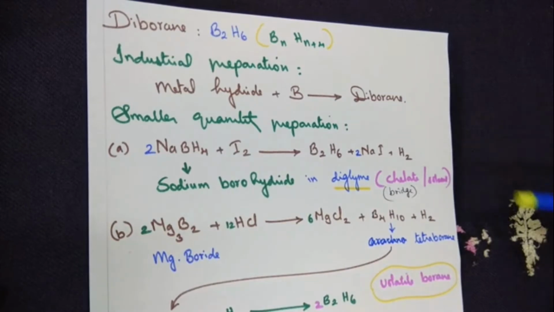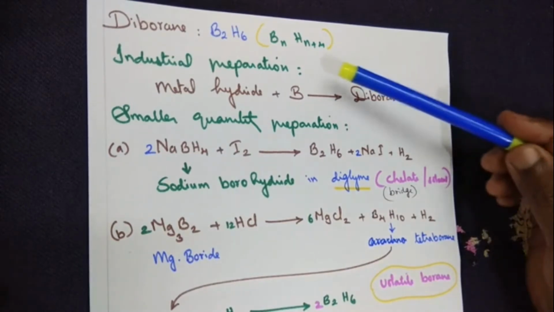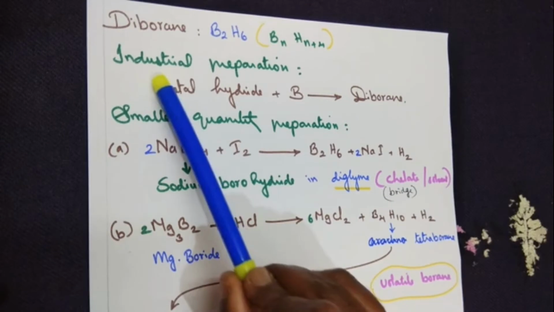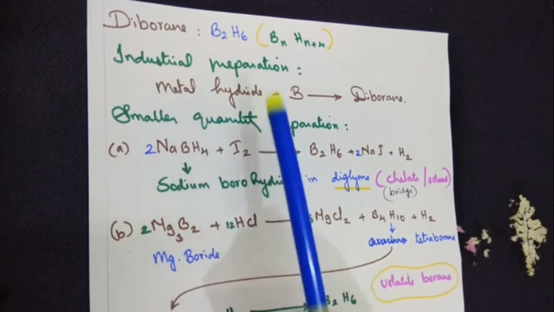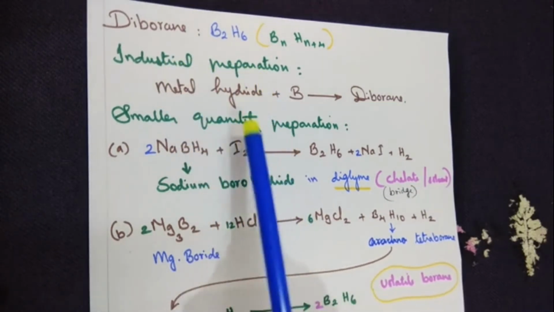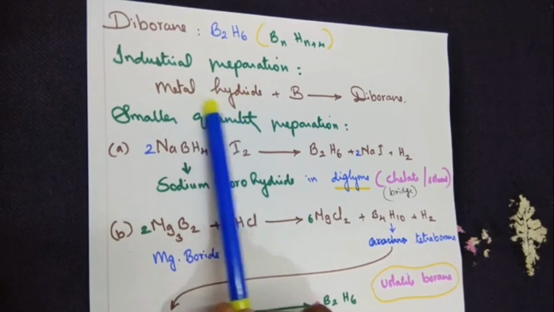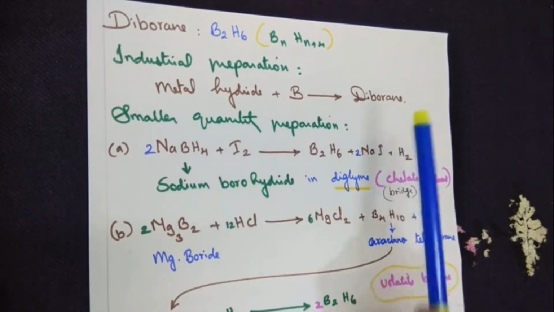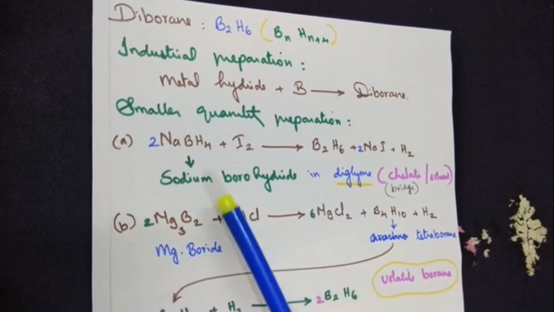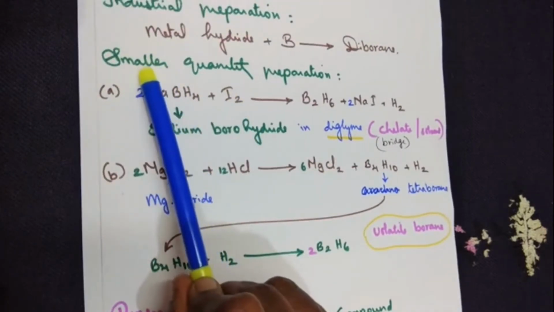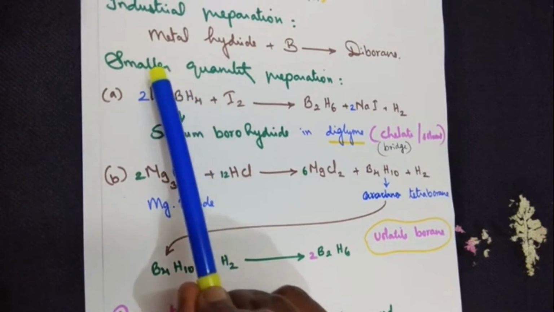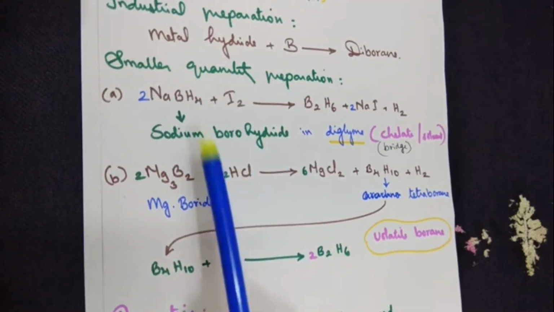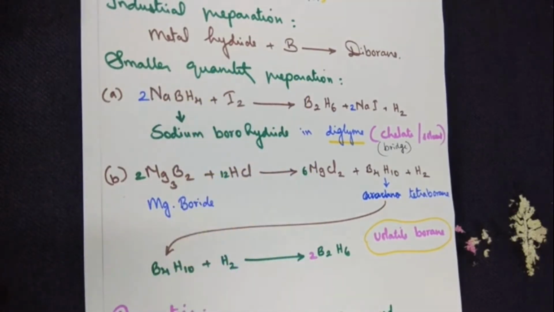Now as usual, when we move on to the preparation, there are two preparations. The first one is the industrial preparation. In the industrial preparation, you treat a metal hydride with boron, and you get diborane. The second one is for when you want to prepare it in a smaller quantity. For the smaller quantity preparation, there again you have two different procedures.